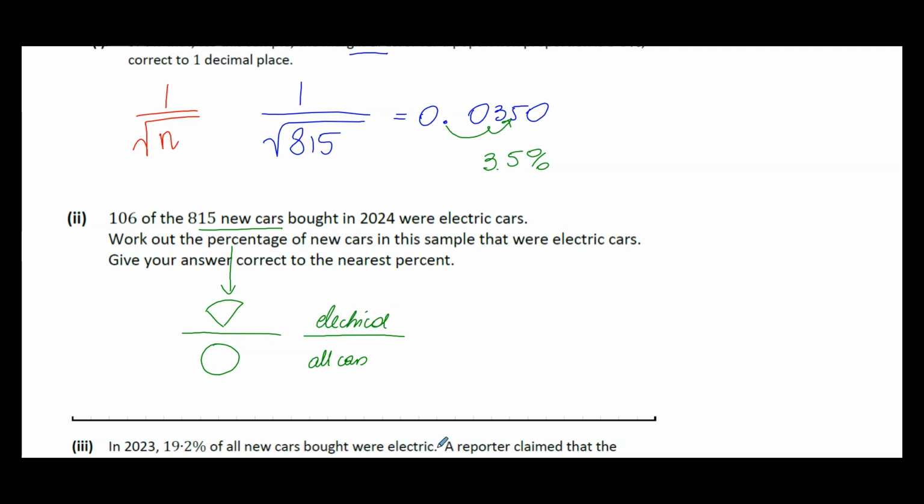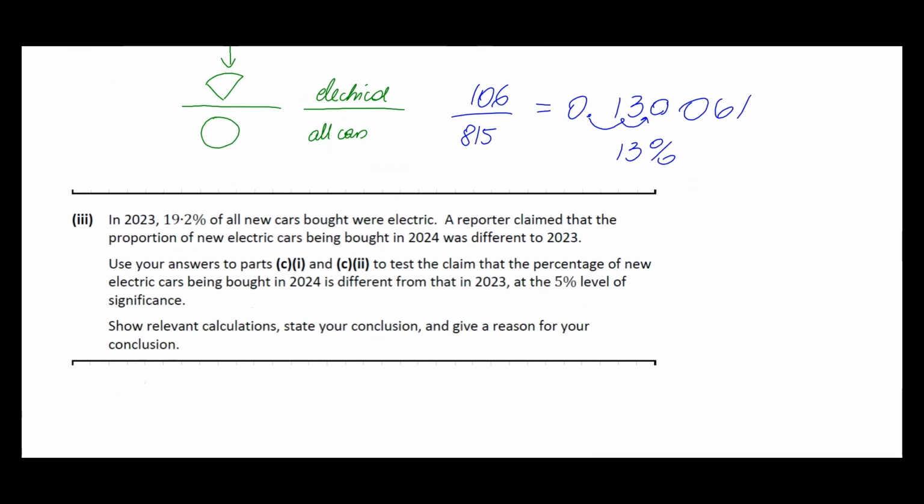So in this case, we have 106 divided by 815. Again, we put that in the calculator, we get a decimal, 0.13. Change that to a percentage, we either multiply by 100 or we move the decimal 2 places. So we have 13%.